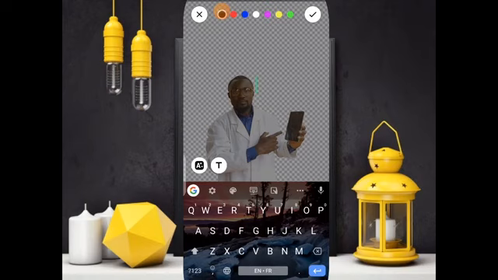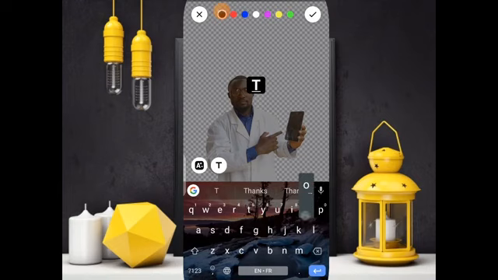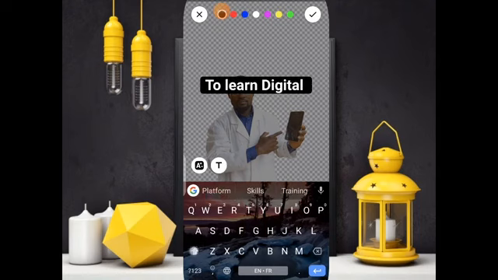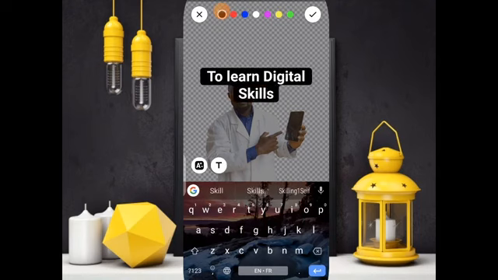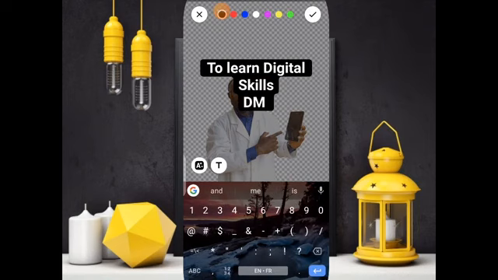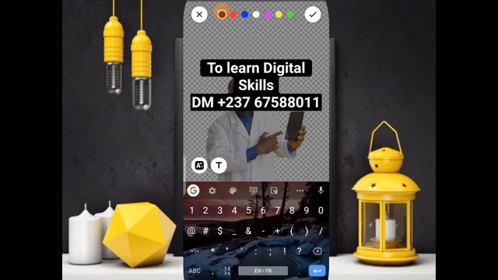You can see: to learn digital skills, for example, DM +237 675 88 0118.